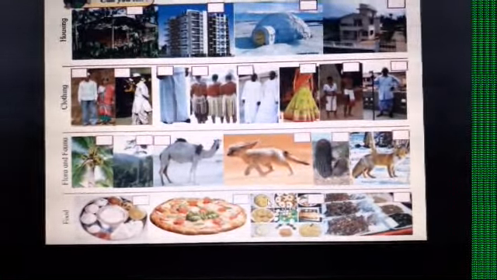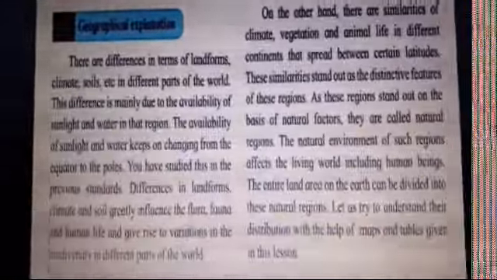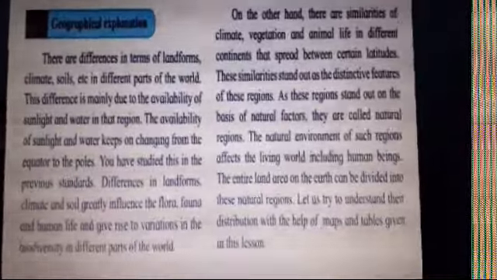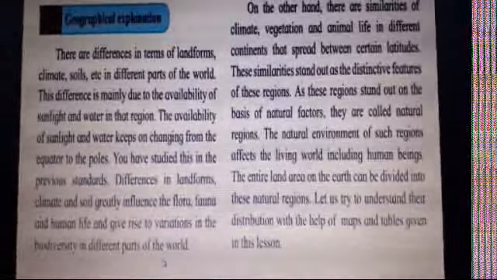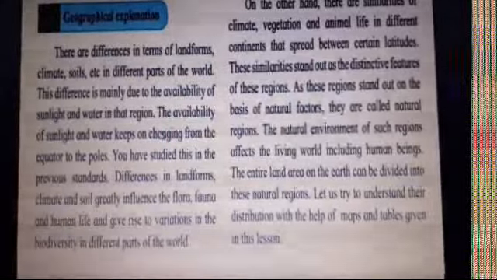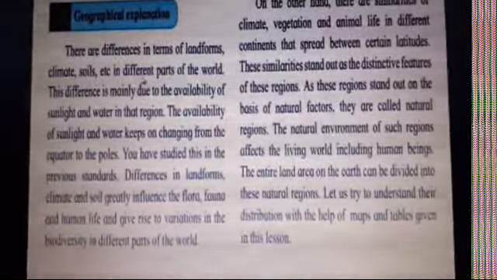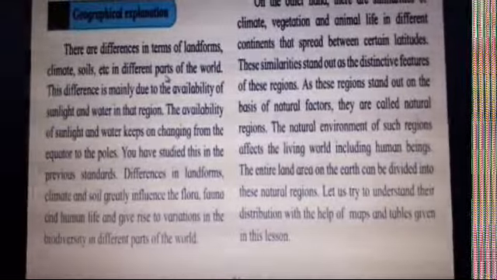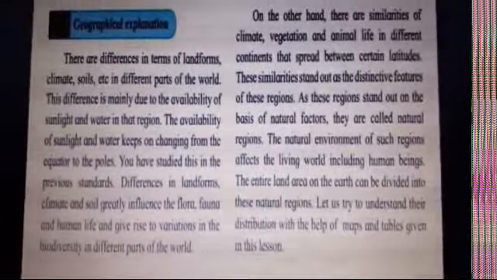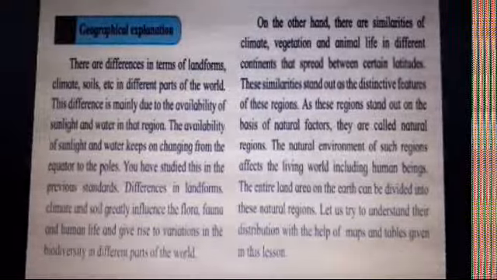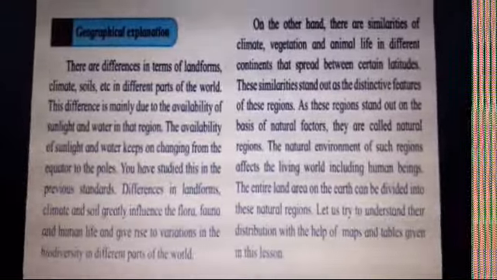Let us see the second slide now. Geographical explanation of what we have seen. There are differences in terms of landforms, climate, soils, etc. in different parts of the world. Of course, children, everywhere it is not the same.